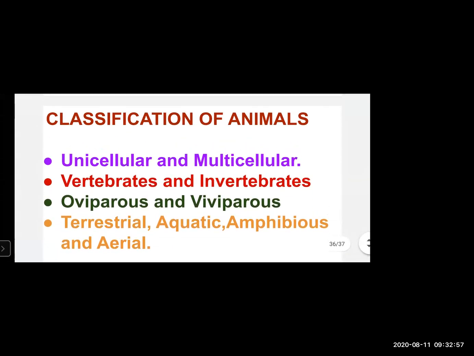This is what we have learned today, students. Classification of animals is done on the basis of unicellular and multicellular animals, vertebrates and invertebrates, oviparous and viviparous, terrestrial, aquatic, amphibious, and aerial animals.